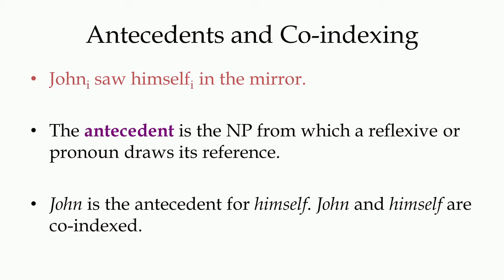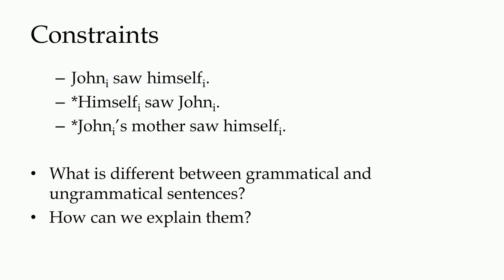So, John is the antecedent of himself, and they are co-indexed. That helps us understand things like indices, antecedents, and co-indexing. Now, we are going to look at constraints.